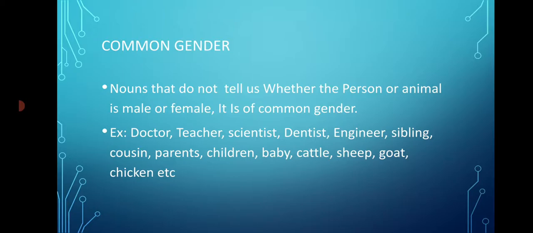Chicken. Chicken, we don't know whether you are talking about a rooster or you are talking about a hen. So again, chicken is of common gender. Rooster is a male chicken and hen is a female chicken. So it has both the genders, but we don't know exactly what you mean when you are talking about a chicken. You are not specifying. Chicken is of common gender.